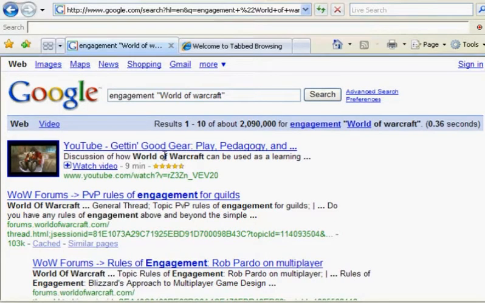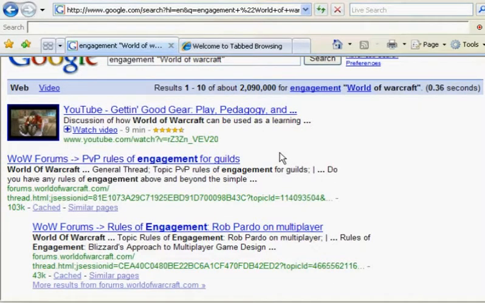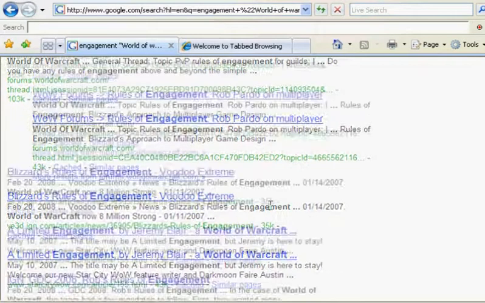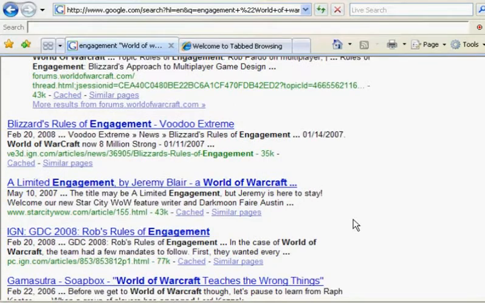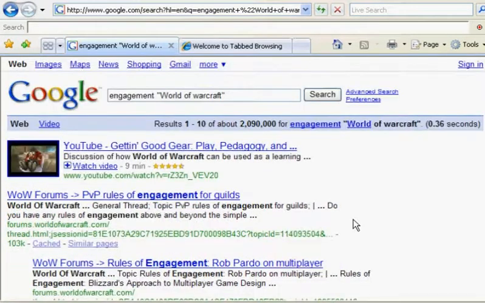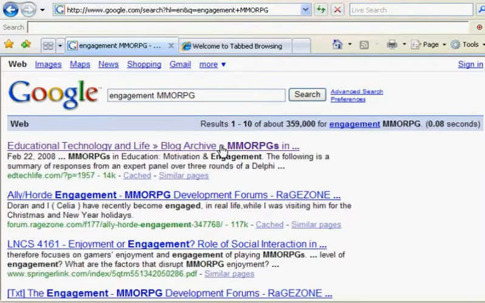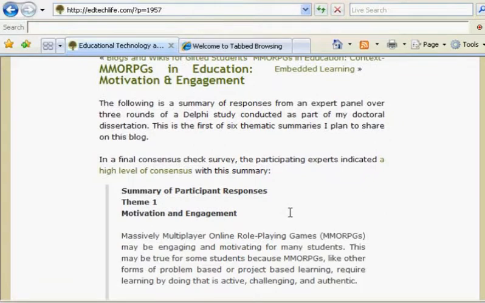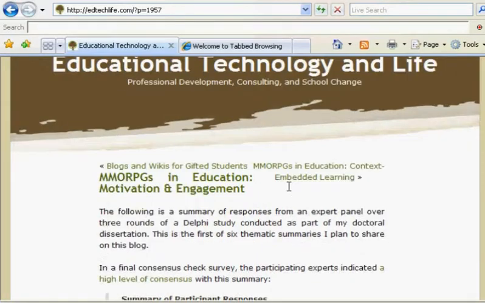Oh no, see, once again, this engagement as applied to World of Warcraft is not so useful to me. It's looking at rules of engagement, sort of gameplay, not what I'm looking for. So I'm going to use a different search term. World of Warcraft is part of an MMORPG, so we're going to click that in with engagement, and see if we find any research. Look at that, first article up. It's a blog. Not sure how useful this blog is, but let's scan through it.